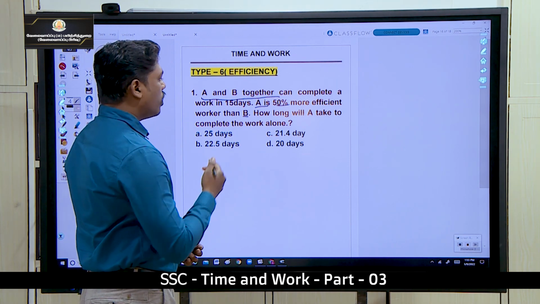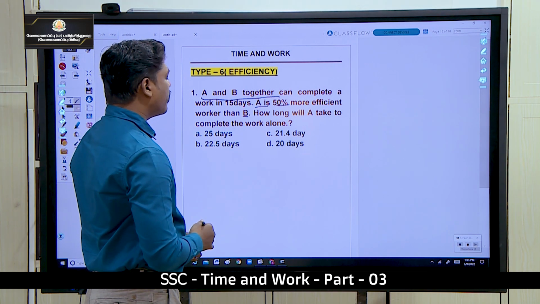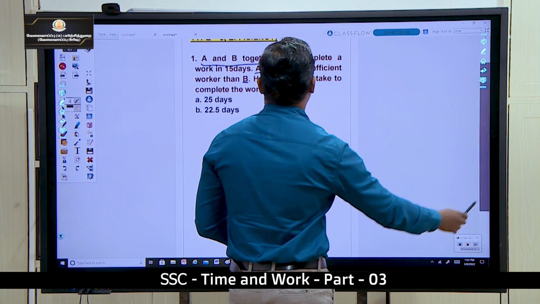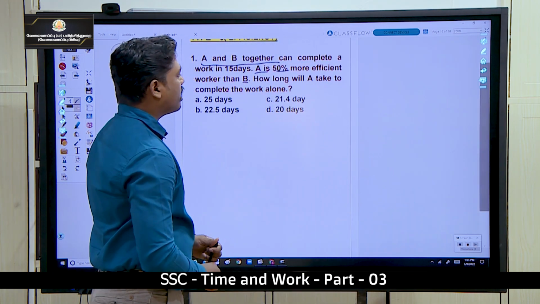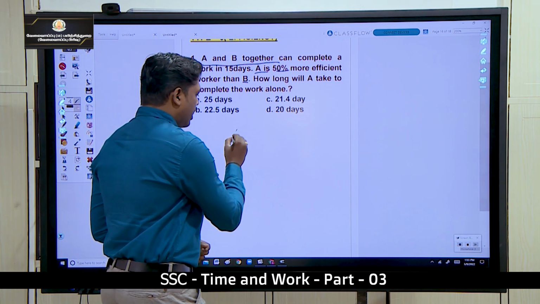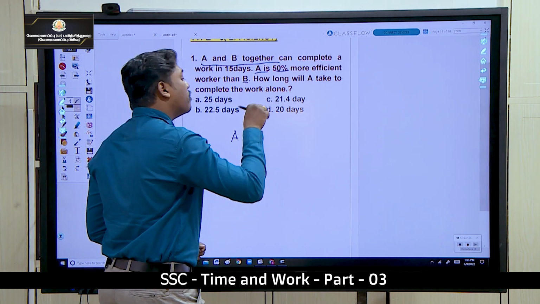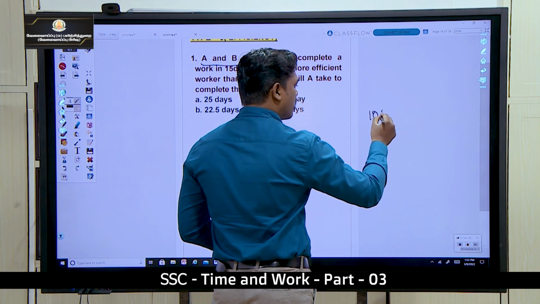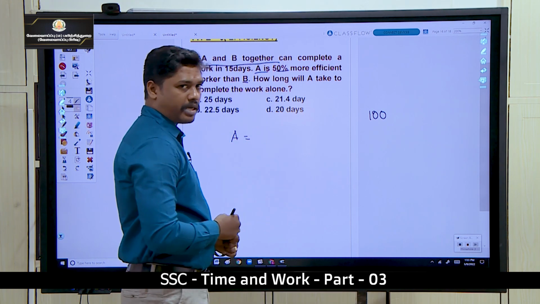How long will A take to complete the work alone? So look here. A is 50% more, so the base value is 100%. Base is 100%.